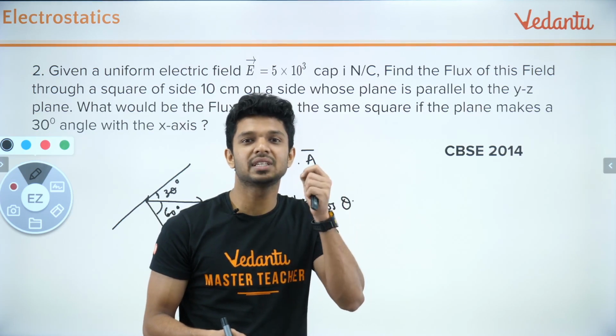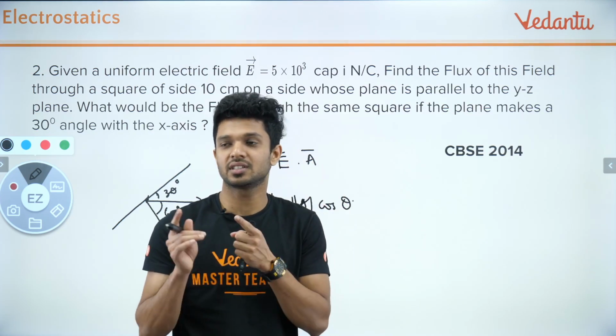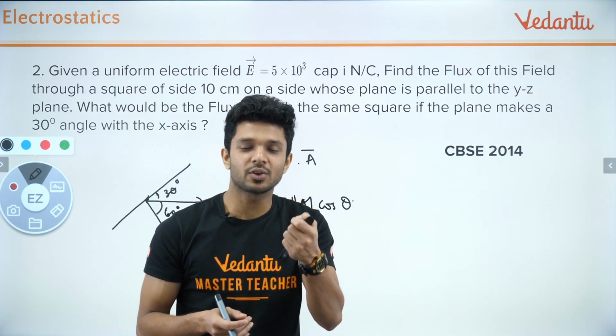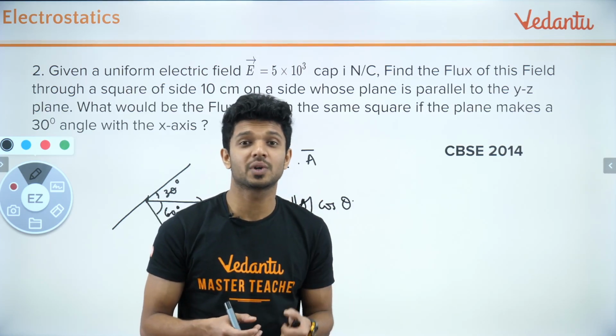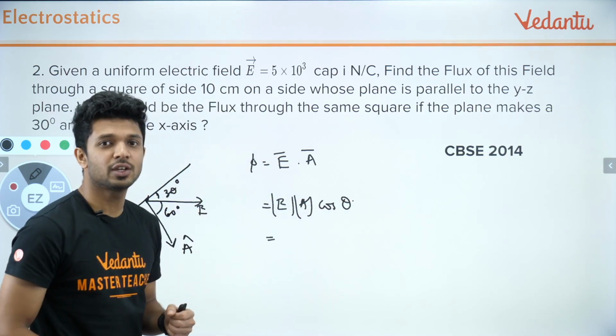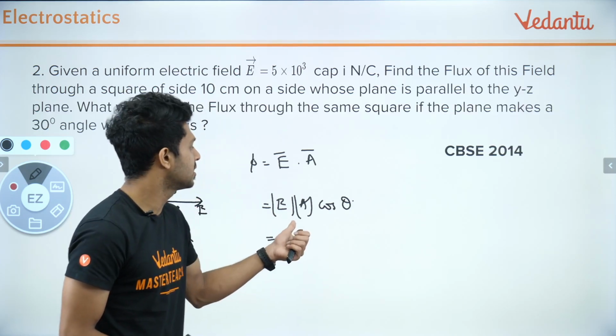This is the silly mistake that you can make in this particular question. This is not tough, but it is a tricky level question that can make your answers go wrong if you are not good with the concepts. Okay, so we'll put it over here. We'll substitute the values for the electric field and the area vector.